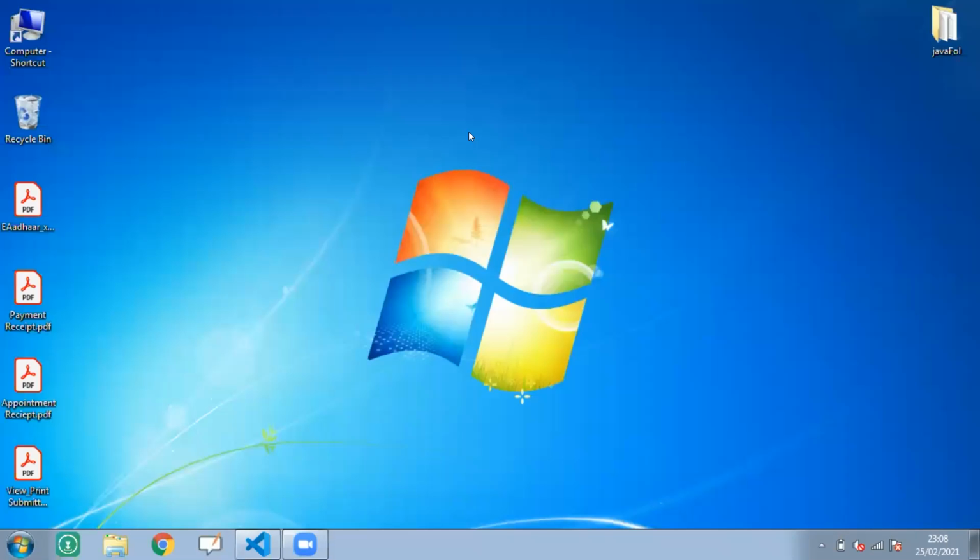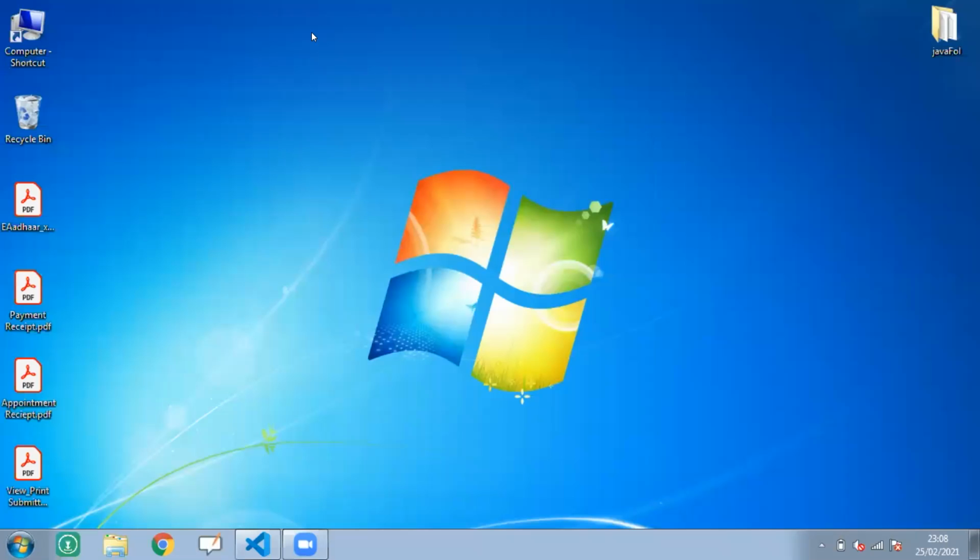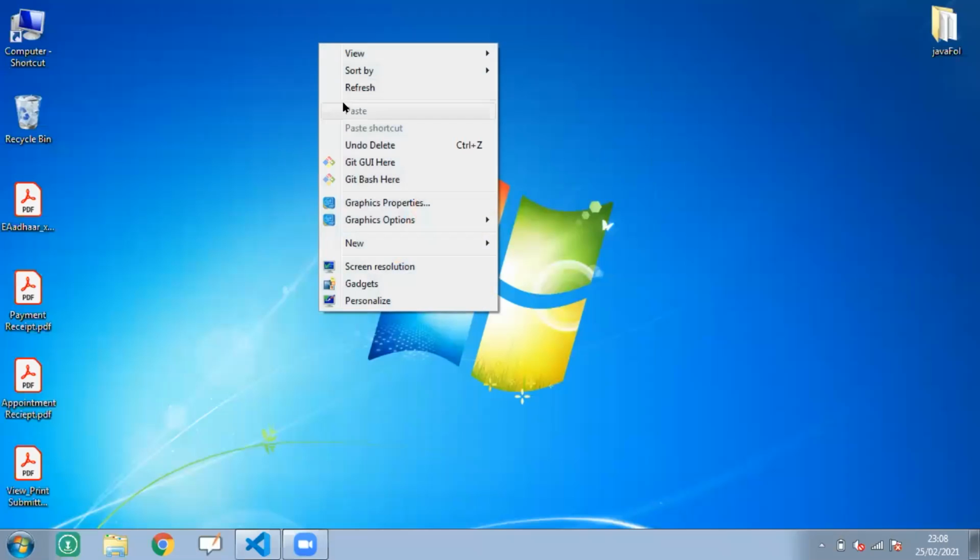Okay, after installing, when you right click anywhere in any directory, you will get two menu options here: Git GUI and Git Bash Here. First thing, let me tell you, this is not only for GitHub or GitLab. This is a simple Git which manages your Git repository. It can be GitHub, it can be GitLab, anything. So it helps you to manage the Git.